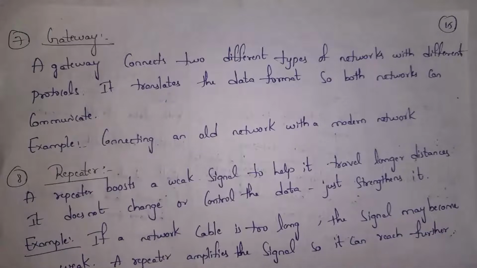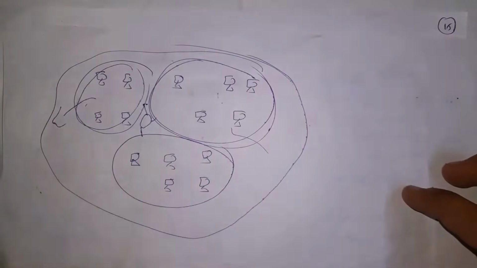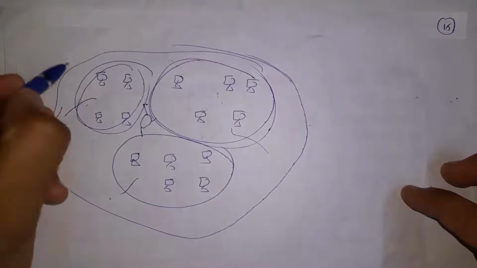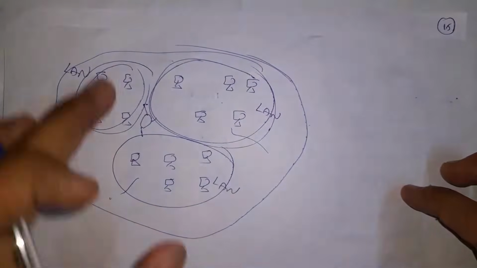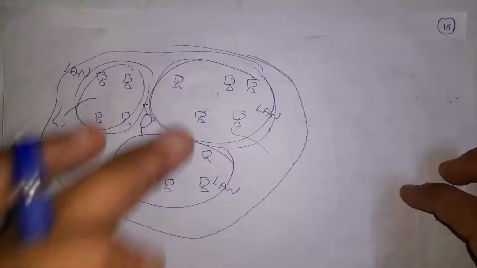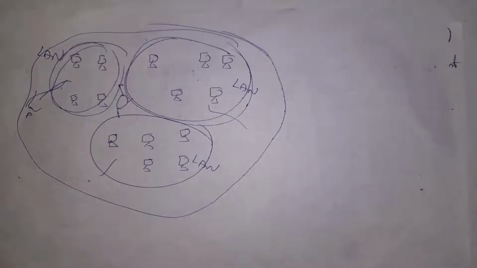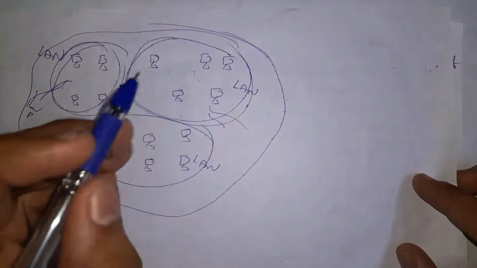And the 7th hardware component is the gateway. Guys, by using a bridge, we can connect similar networks, whereas by using a gateway we can connect different networks. I'll give an example. For example, a software company has 3 branches. One branch in Hyderabad, the next in Delhi, and the next in Bangalore. This is one local area network, this is one local area network, and this is one local area network. All these are different networks because they are in different locations. By using a gateway, we can connect different networks. Each network will follow different protocols for communication. Protocols are nothing but instructions. So different networks with different protocols can communicate with each other using a gateway.